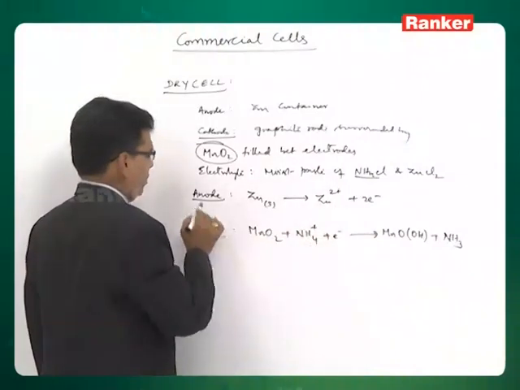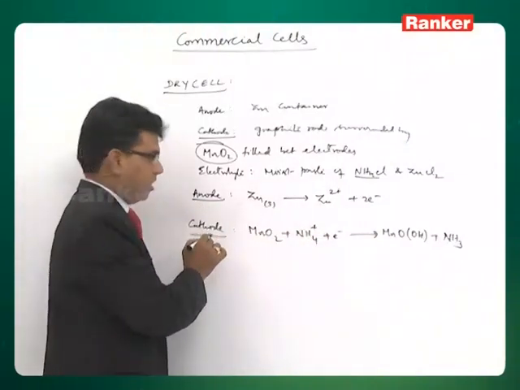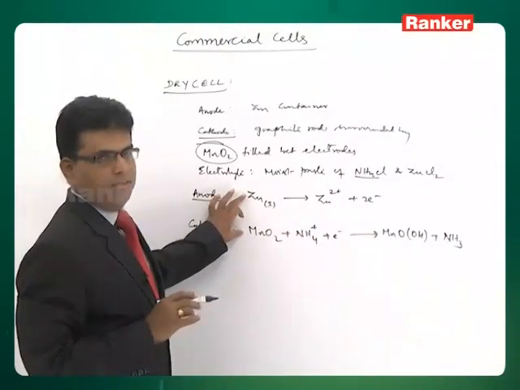This is the reaction at the anode, and this is the reaction at the cathode. These are the two cell reactions.